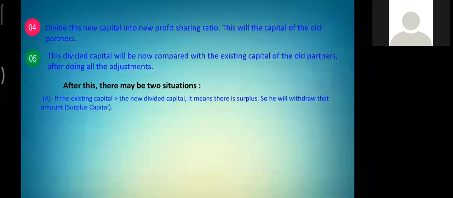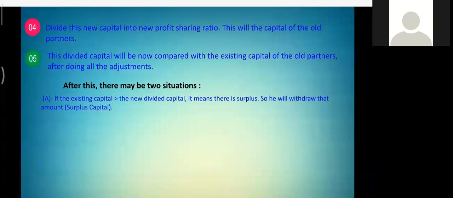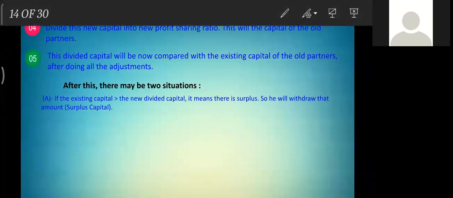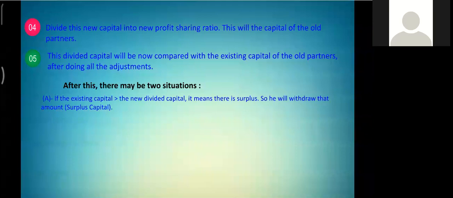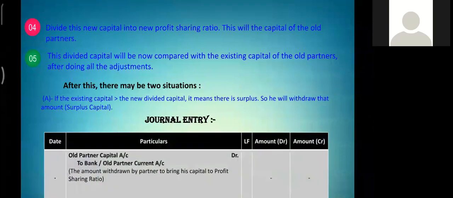First, if existing capital is greater than the new divided capital, it means there is surplus. So he will withdraw that amount. Now the journal entry: old partner's capital account to bank or to old partner's current account.